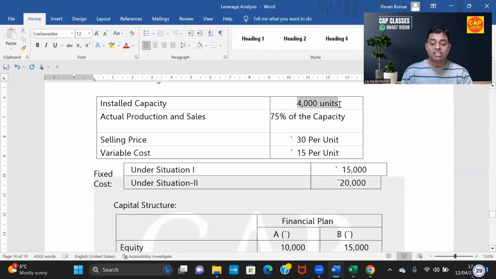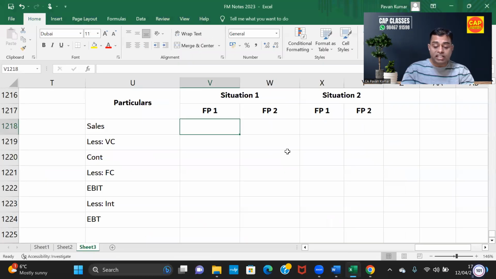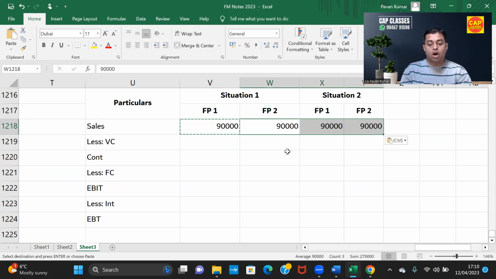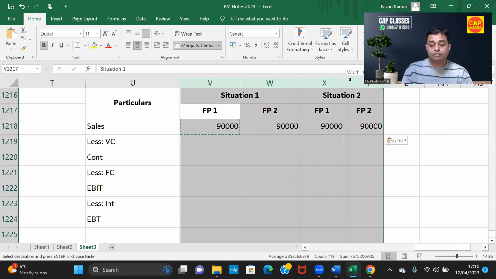Installed capacity 4,000 units, they said. In that production and sales is 75%. So can I say 4,000 into 75% is 3,000 units? Selling price is 30. 3,000 into 30 is 90,000. Is it so? Yes. So in all the cases, your sales is 90,000.